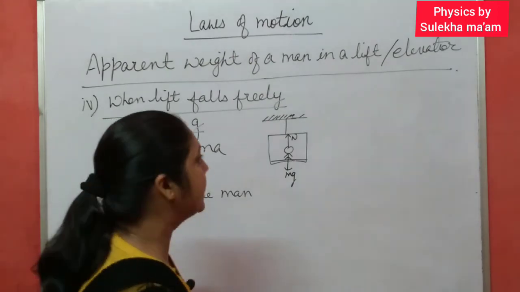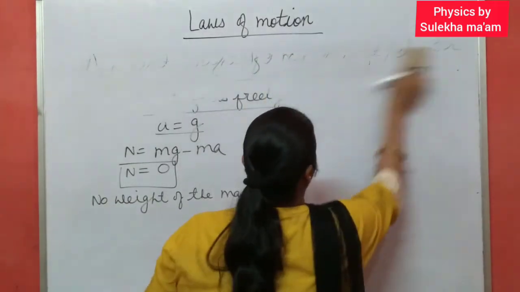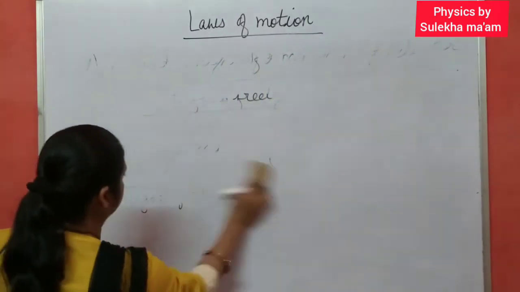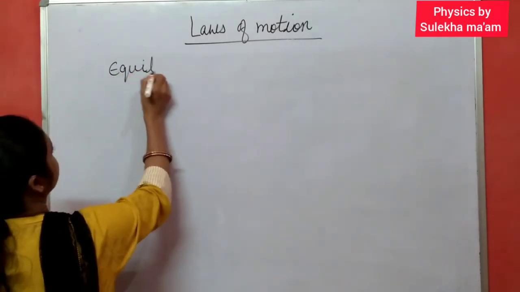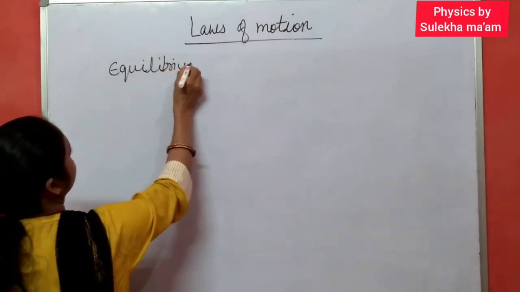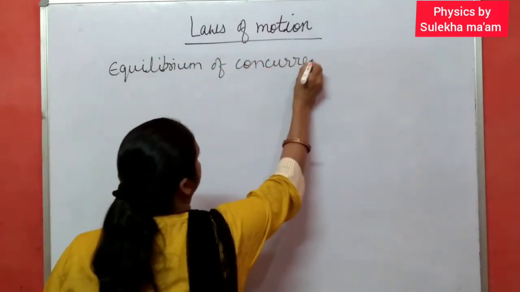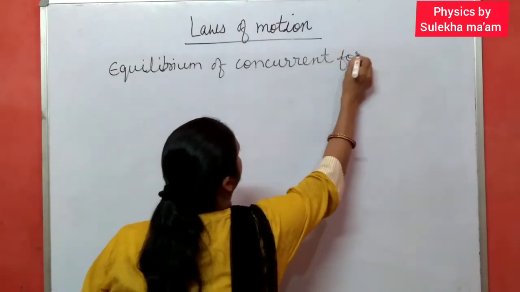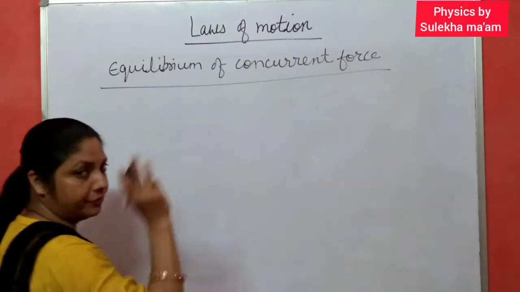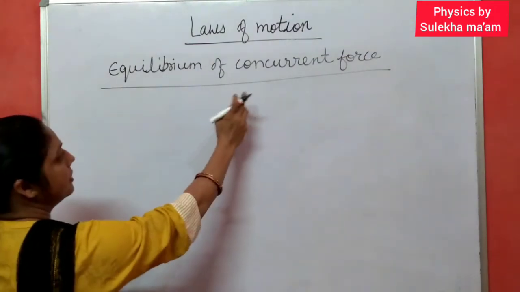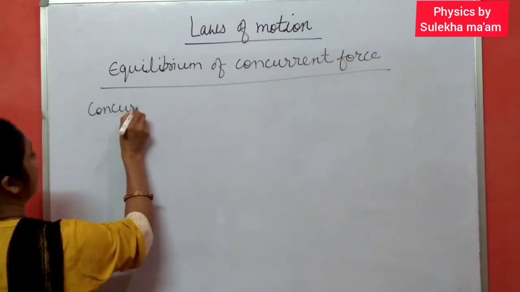After this, one very small topic, that is equilibrium of concurrent forces. We already discussed equilibrium when I discussed Newton's first law of motion, F net equal to 0. Now here, first, what does it mean? Concurrent force. What is this concurrent force?